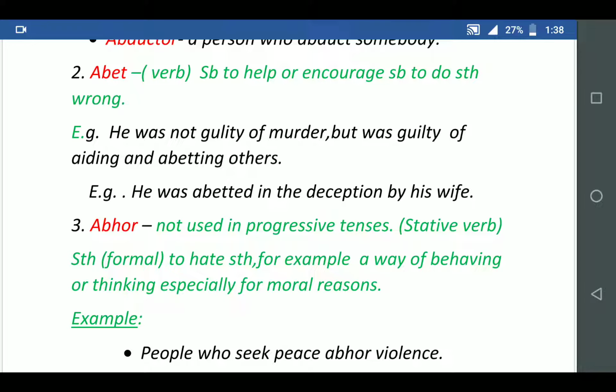Just look at the Shakespeare book, Macbeth, written by Shakespeare. There, Lady Macbeth encouraged Macbeth to kill Duncan, kill the king and become the king. So here, abetting means to inspire, to encourage, to do something wrong. That is abet. The next sentence is: he was abetted in the deception by his wife.